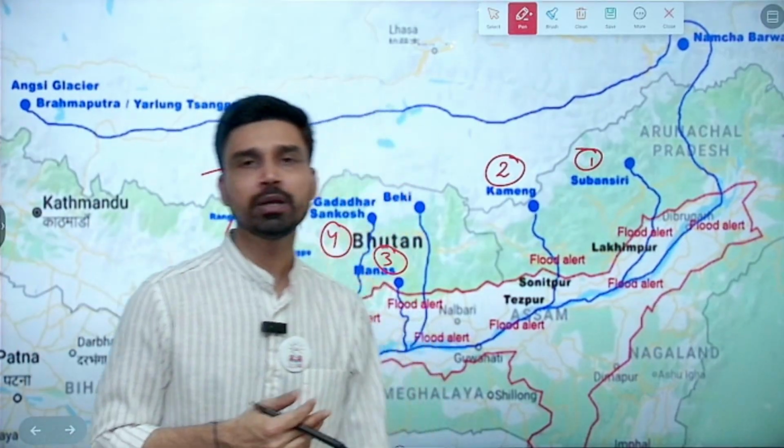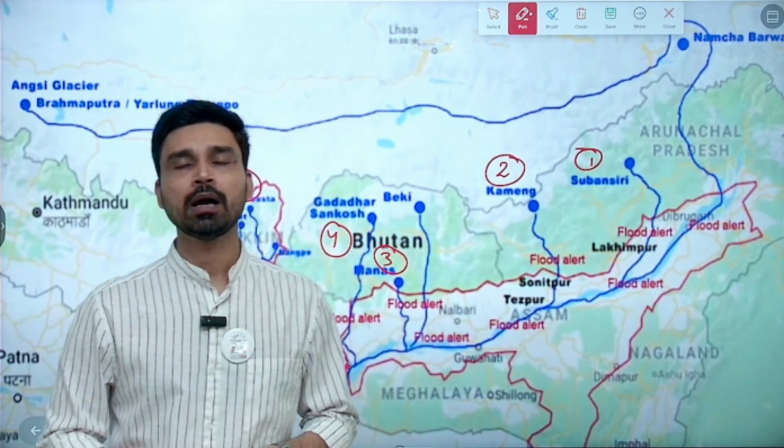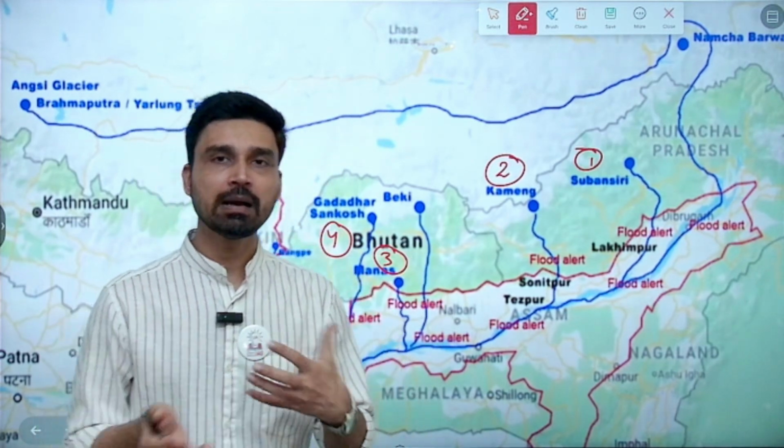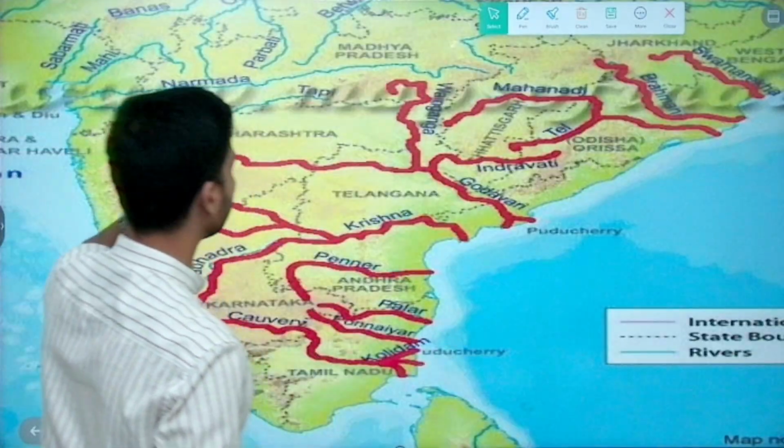Some other tributaries that are coming from the south, which we can say are left bank tributaries, are rivers such as Dhansari, Kapili, etc. So that's how we can understand the flow of river Brahmaputra.